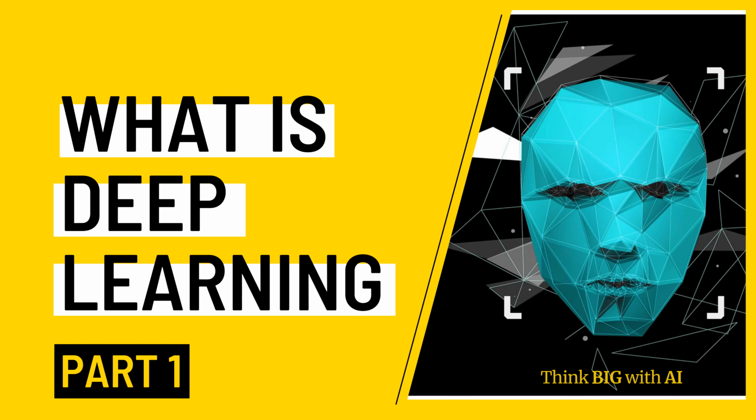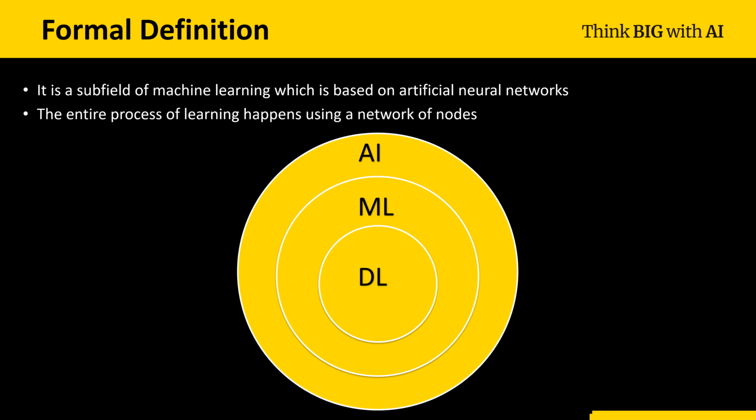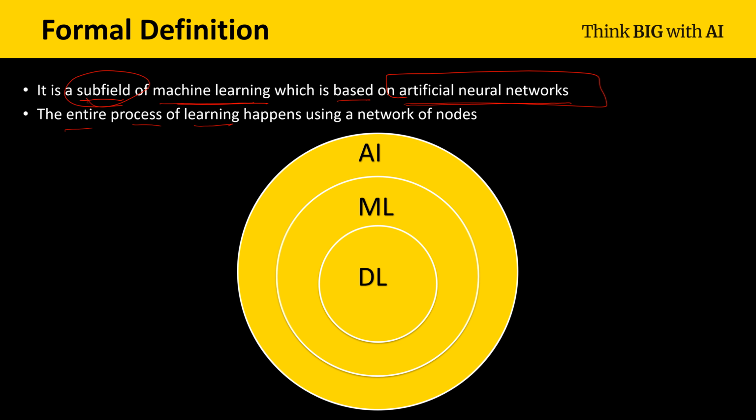Hey everyone. So in today's video, we will be seeing what is deep learning. Let's look at the formal definition now. It is a subfield of machine learning which is based on artificial neural networks. The point is, it is a subfield of machine learning, which is based on artificial neural networks. The entire process of learning happens using a network of nodes.